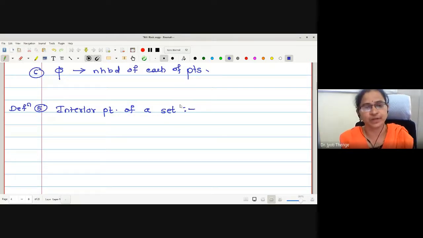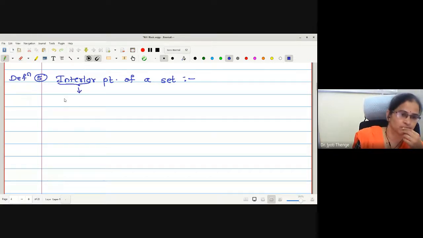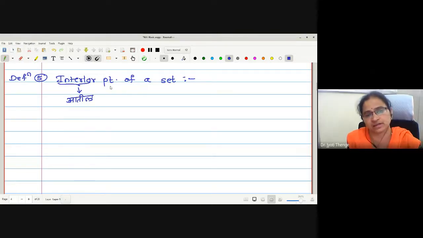What is the Marathi meaning of the word interior? Atil. Right, good. This is Atil. Interior, inside point. We want to just justify whether the point is inside.